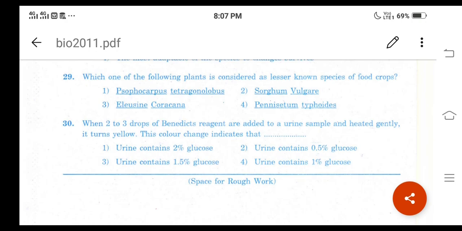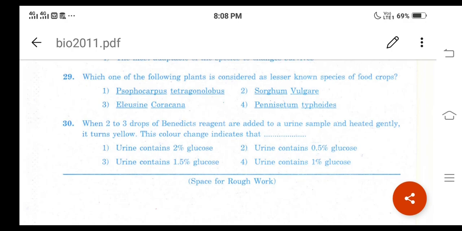One is Sophocarpus tetragonolobus. Then second one is Sorghum vulgare. Then third one is Eleusine coracana. Then fourth option is Penicetum typhoidis. Right? And here, why are we going to call it the lesser known species? And I told you the right option for this one. What is that right option?